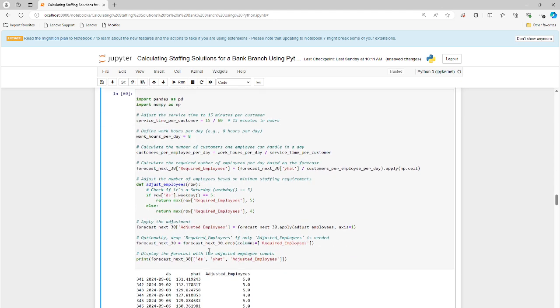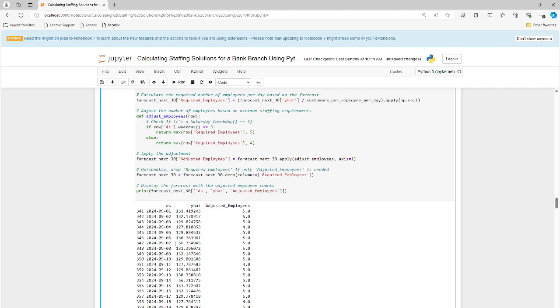And we know how many employees we need to staff each day. So again, Saturdays are a little bit different. We're getting 5 employees, weekdays and Saturdays. Saturdays might be a little bit overstaffed here. We could play around with these numbers here. But I love how Facebook Prophet takes these dates into the future for the next 30 days. The yhat is a prediction, number of customers coming in, and then how many employees we need to staff this branch to be able to handle the demand that's coming in, right?